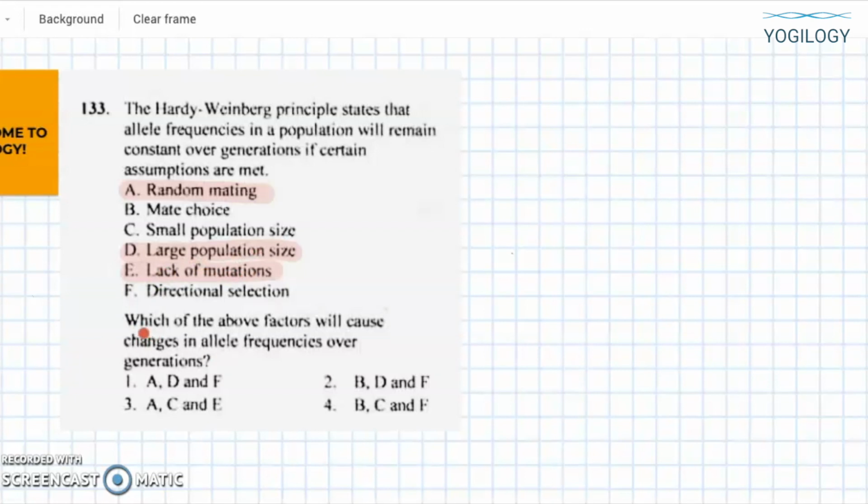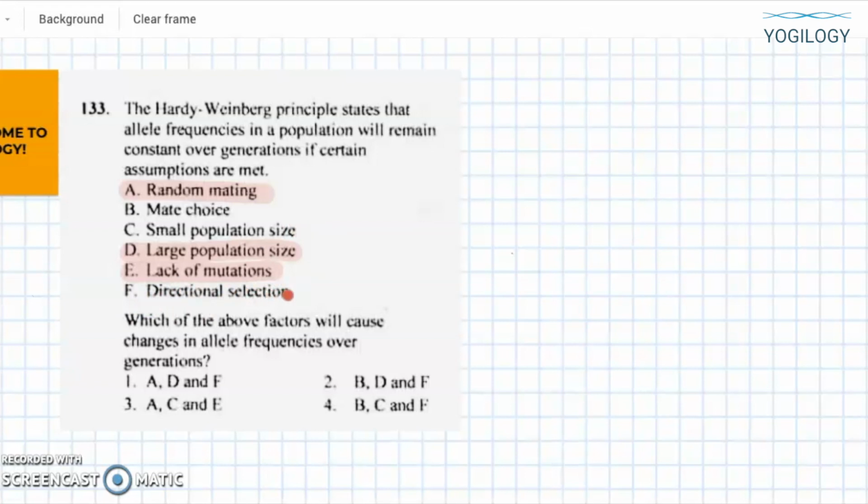So what the question is asking is which of the above factors will cause changes in allelic frequencies over generations. These will not cause changes. So which will cause changes? B, C, and F. That is, if there is non-random mating, if there is genetic drift due to small population size, and if there is directional selection, that is, natural selection acting on a population, then the allelic frequencies of the population are going to change.